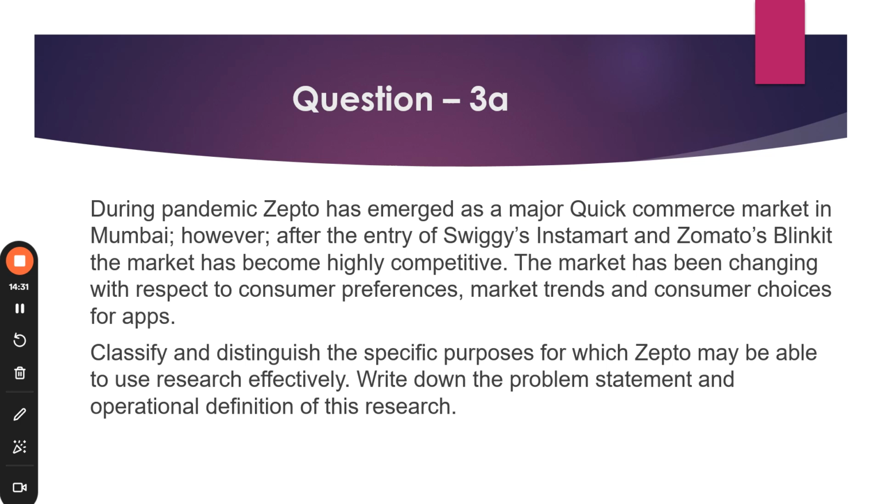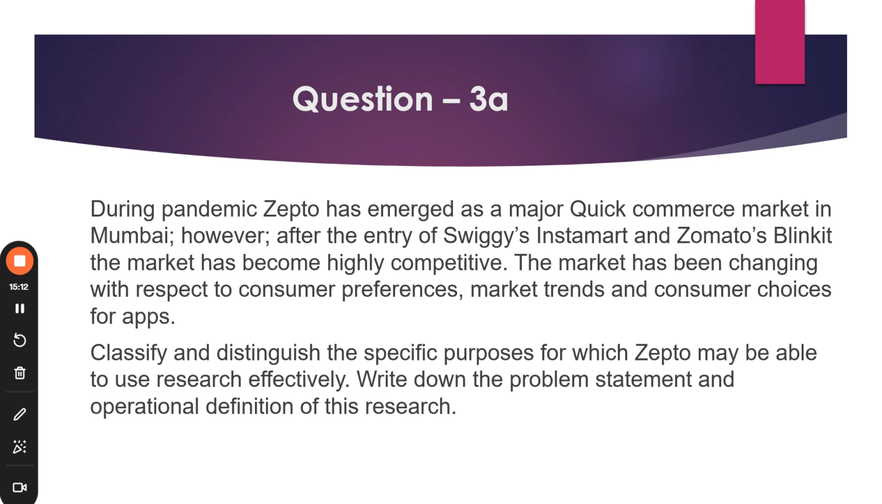So understand what we are talking about. Firstly, we are talking about that during pandemic, I think most of the people have used this Zepto app for bringing certain goods at home, the day-to-day grocery items. So Zepto has been trending in the market. But again, in parallel to Zepto, we are having Instamart, Blinkit, and other service providers. That's why the things have become very competitive. So we need to talk about how different research is required for the specific needs of the Zepto, and we need to talk about what's the problem statement, what should be the operational definition of this research.